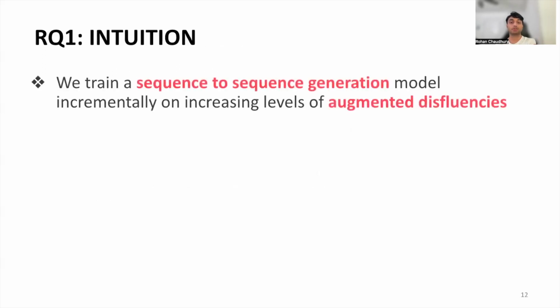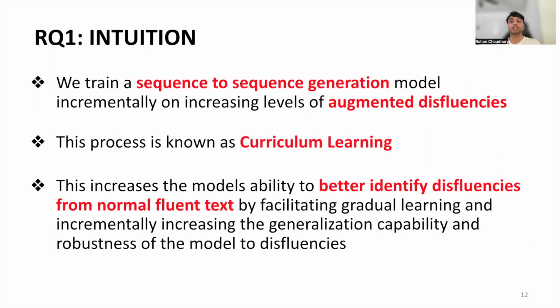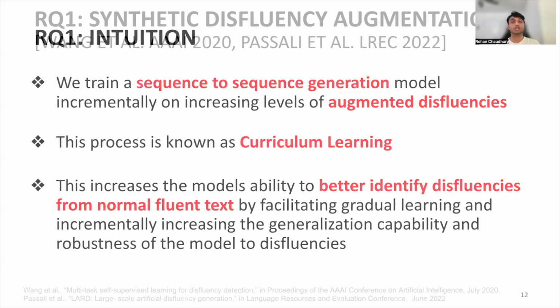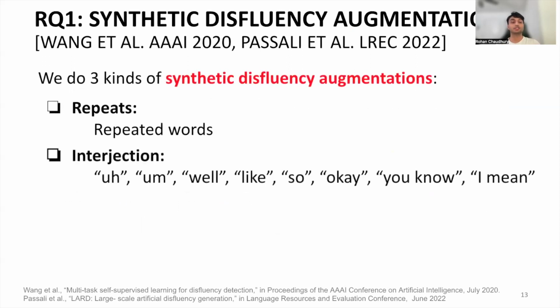Now, as for our process, we train a sequence-to-sequence generation model incrementally on increasing levels of augmented disfluencies. This process is known as curriculum learning, and this increases the model's ability to better identify disfluencies from normal fluent text by facilitating gradual learning and incrementally increasing the generation capability and robustness of the model to disfluencies. We do 3 different kinds of disfluency augmentations, which are repeats, which are just we repeat some words. Interjections. Interjection words are any word from this list of given words. And false starts, which are just edited phrases.